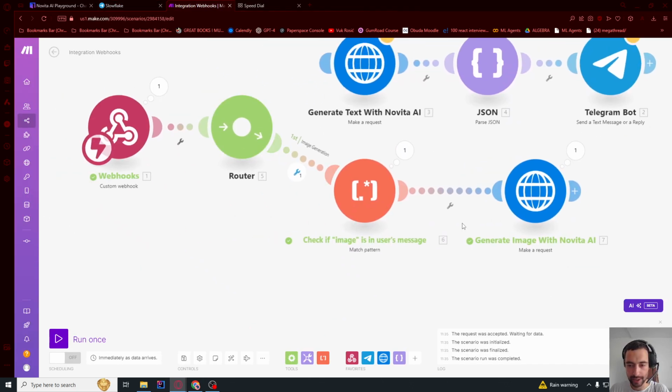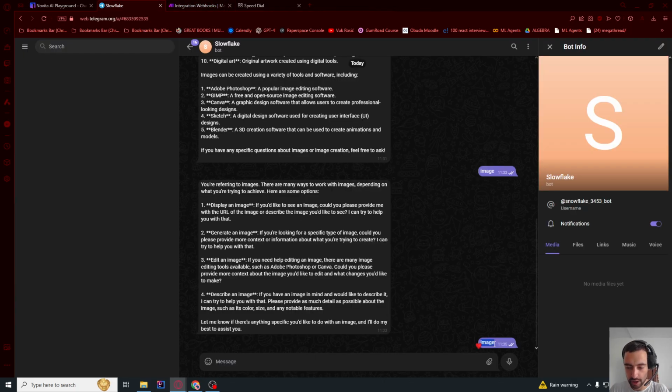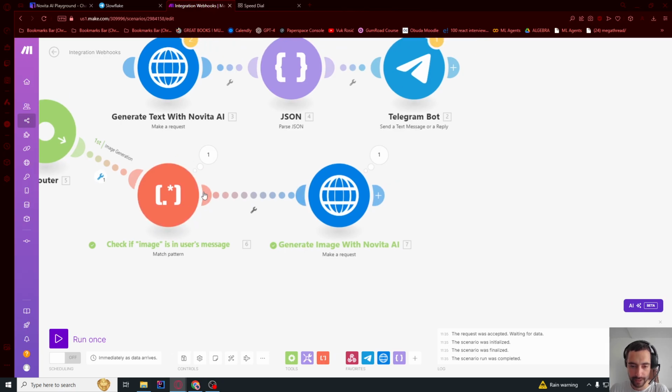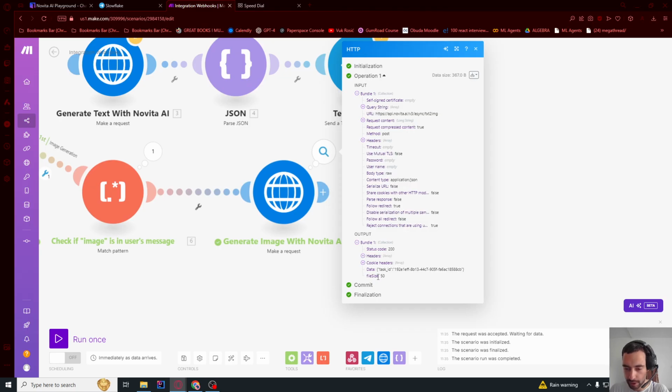Okay, so this worked. We see that it passed this filter. Make sure to send a word like image in your message, so it passes this filtering step. And then let me go here and click. So this is what we got. We got data task ID. So when you call this API, it's gonna initiate an image generation task. Now we need to wait for the task to finish, and then we will call the API again to get that image. So this is just giving us the task ID that we need to call.